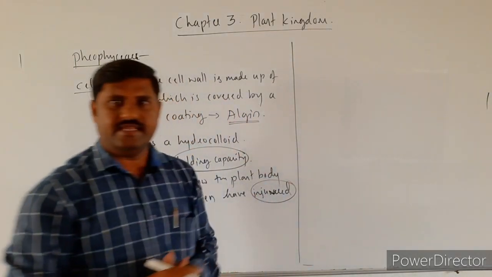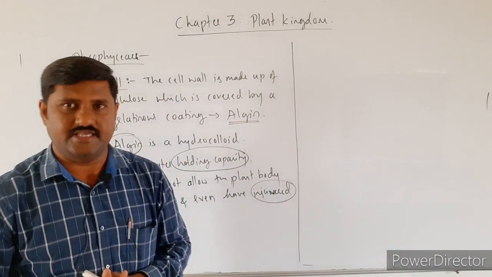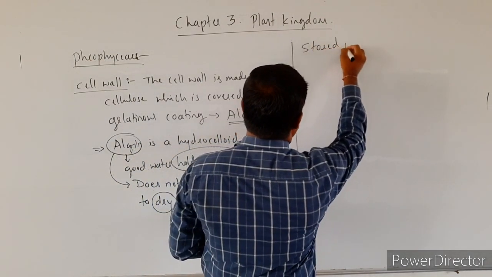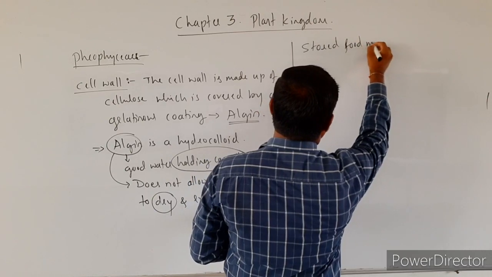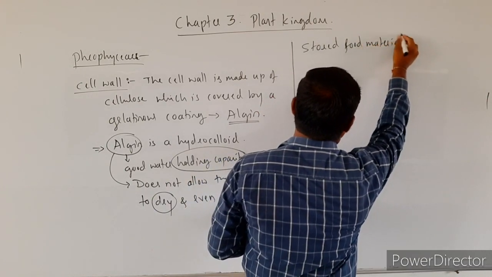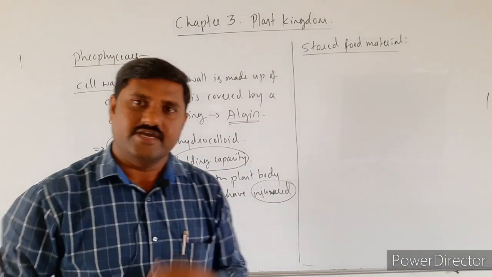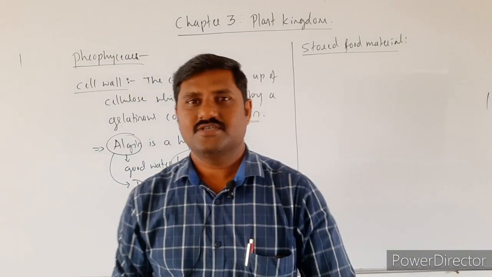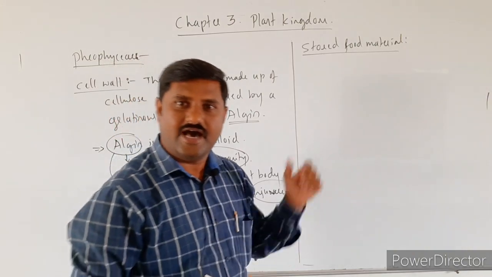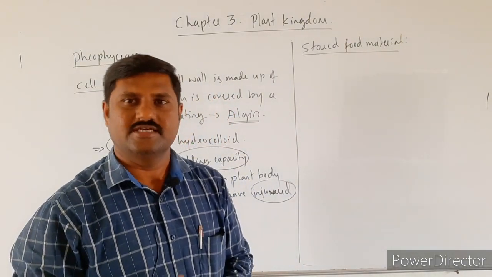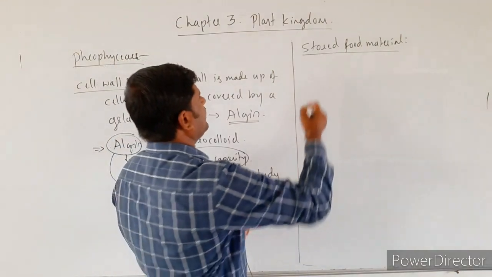The next important characteristic feature is the stored food material. What is the stored food material in green algae? It is starch. But in these algae, a different form of food is stored in the cells.